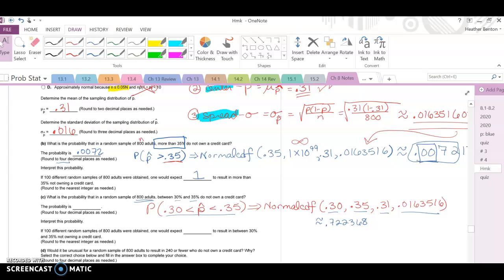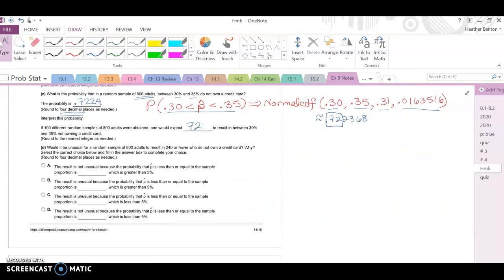To the nearest 4 decimal places, that would be 0.7224. So out of 100, that would be 72. So 72 out of 100, that's pretty large that you would have between 30 and 35% of your sample proportion. It's a pretty big percentage.